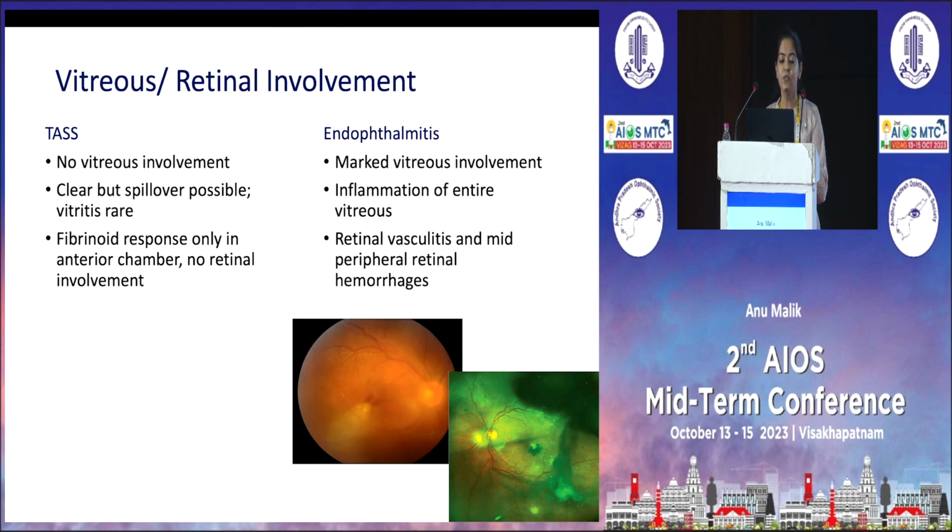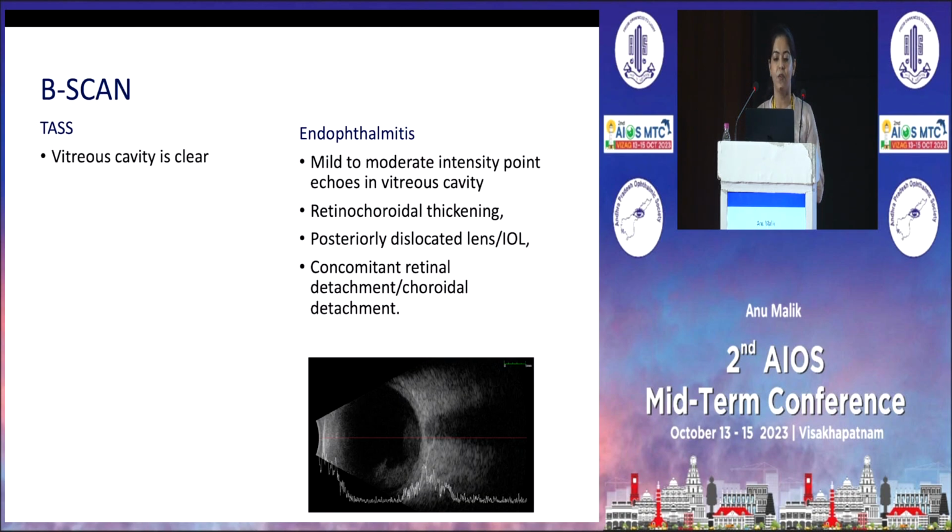In TASS, there is no vitreous involvement. It can be clear, but spillover is possible. Vitritis is rare. Fibrinoid response is only present in the anterior chamber, and there is no retinal involvement. In endophthalmitis, there is marked vitreous involvement. There is inflammation of the entire vitreous. There is retinal vasculitis, and mild peripheral retinal hemorrhages can be found.